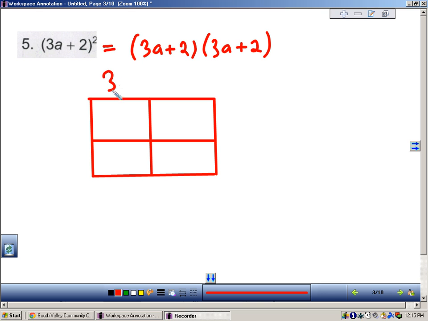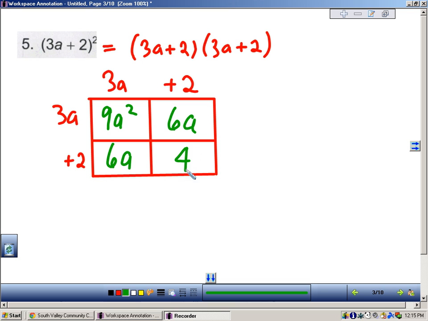So multiply my product. 3a times 3a is 9a squared. 3a times 2 is 6a. 3a times 2 is 6a. And 2 times 2 is 4. Okay, we have our signs. All these are positive values, so when you combine them, you end up with 9a squared. That's our first answer. Combining the like terms gives us 12a, and adding the constant.